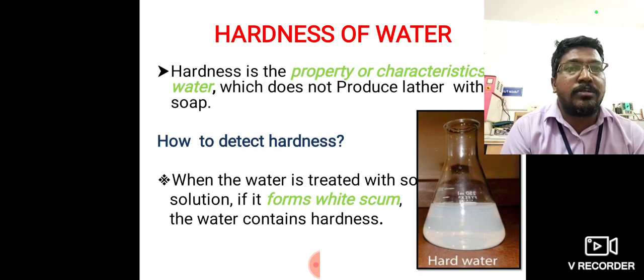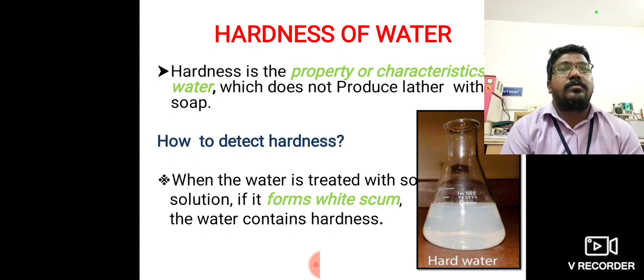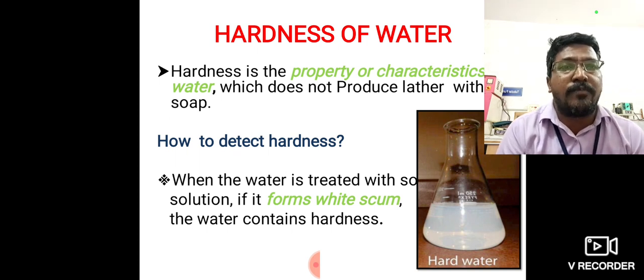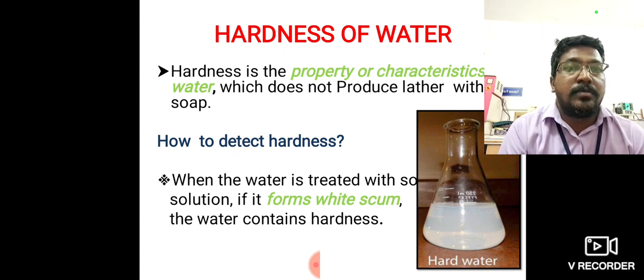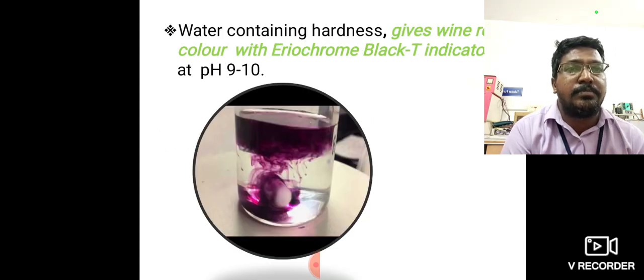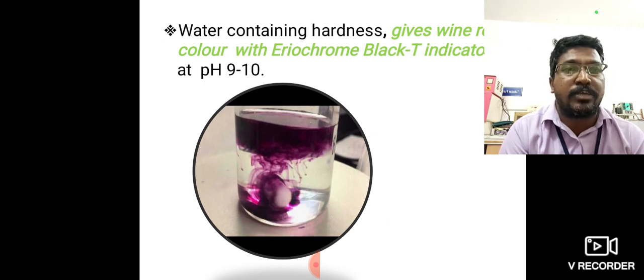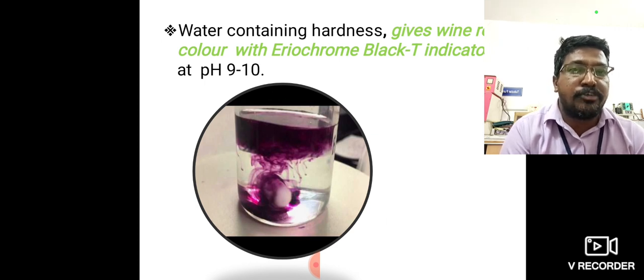So next one, hardness. Hardness is one of the properties or characteristics of water. Hardness means the water contains calcium and magnesium salts. Hardness producing salts are the calcium and magnesium salts. Calcium salt and magnesium salt produce hardness.